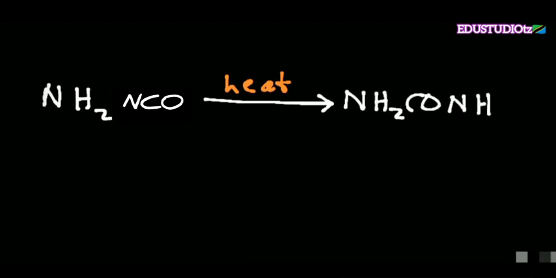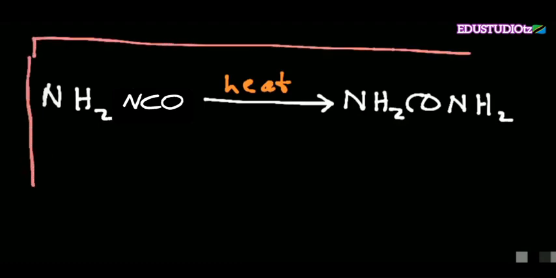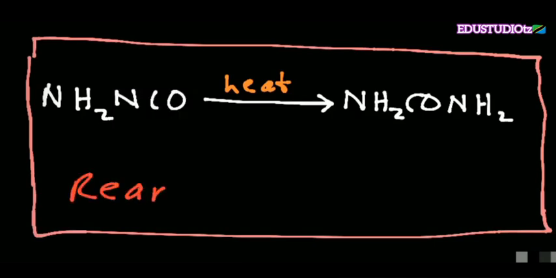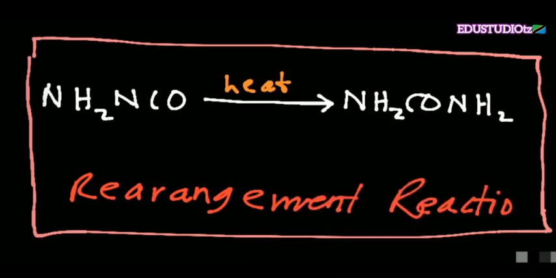Now, if we check again this reaction, ammonium cyanate in the presence of heat to get urea, we see that this reaction is a rearrangement reaction. Nothing new is added, it's just a rearrangement due to the presence of heat.